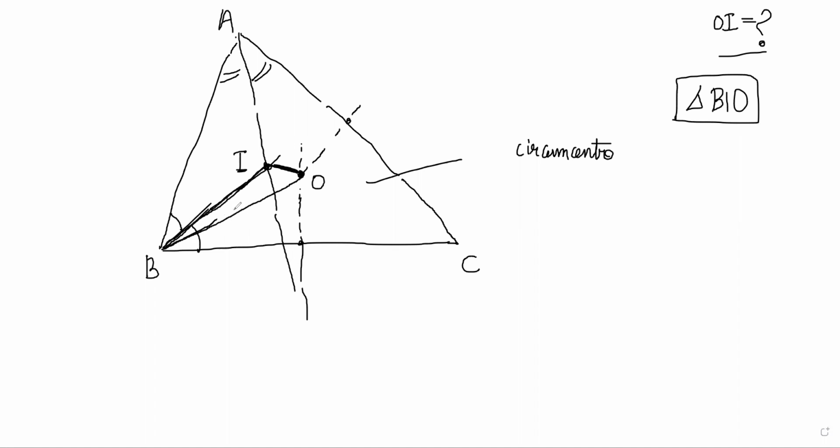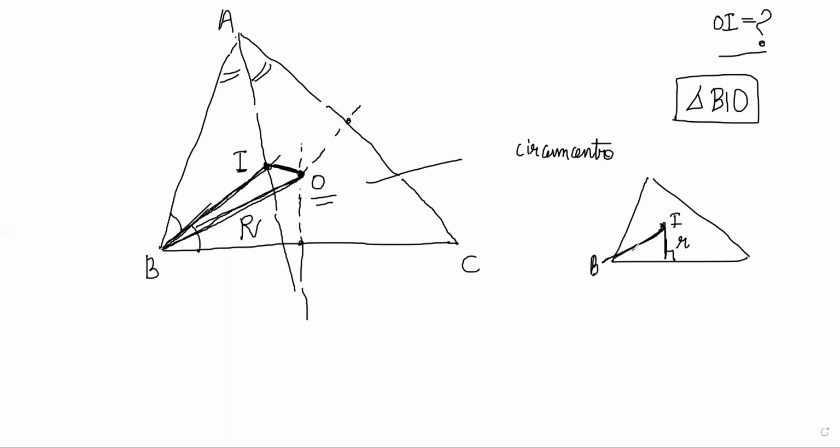Yes. Now in this triangle again, we know some stuff. First of all, we know B to O is going to be capital R, right? Because O is the circumcenter and O to B will be R. Yes. What is B to I? Let's think about B to I for a moment. If I have any arbitrary triangle and I is my incenter and this is B, and I need to find out BI, I can drop a perpendicular from the incenter to the side and that will be small r, which is the inradius, correct?